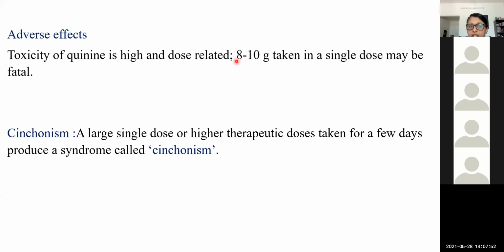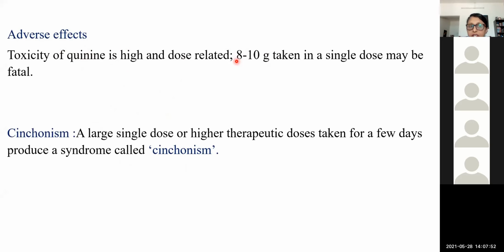Now, in which all conditions is primaquine used? We have already seen it is given for the radical cure of relapsing malaria, that is Vivax and Ovale malaria. And this dose you have to study. At least remember this: the dose is 15 milligram per day for 2 weeks, that is 14 days. In children, it is 0.25 milligram per kilogram per day. So this is easy to remember, 15 milligram per day for 2 weeks.